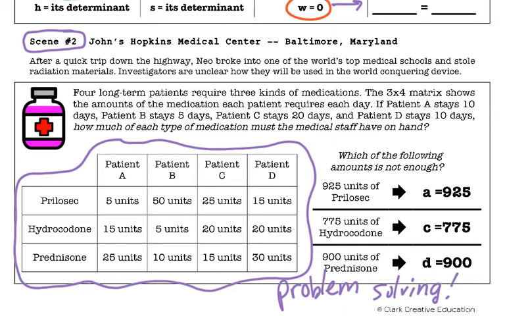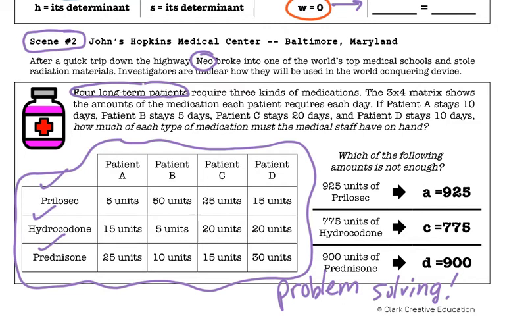We have 4 patients here, patients A, B, C, and D, and they require these 3 medications, Prilosec, hydrocodone, and prednisone, 3 different kinds of painkillers. We found out that Neo Eigenvector broke into this hospital and stole some radiation materials. But if we can figure out the solution to this problem, we can use it to figure out who Neo Eigenvector really is.